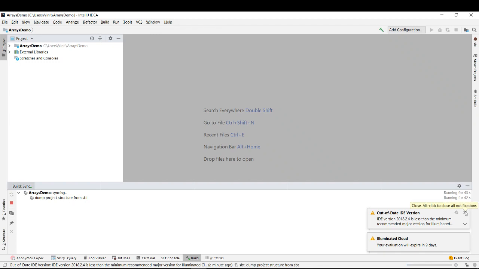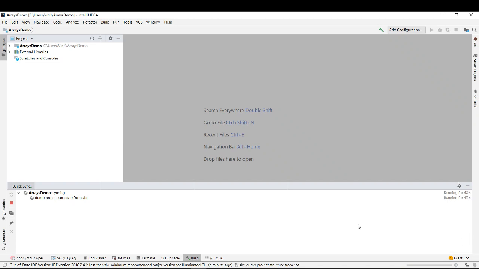There is an out of date IDE version message. Okay, SBT is still loading.